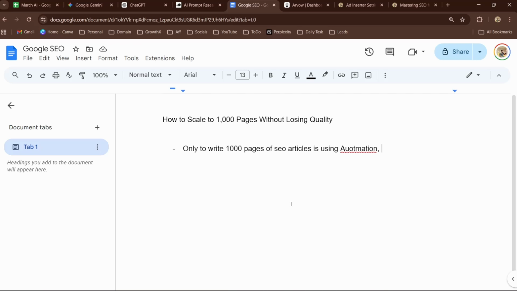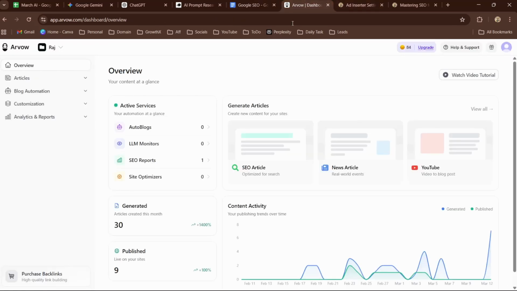But yeah, one of the very interesting AI SEO writing software which I found was Herbal. You can literally start auto blogging. You can write as many articles as you want.